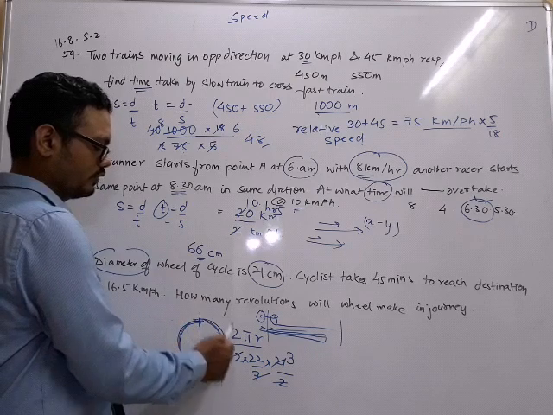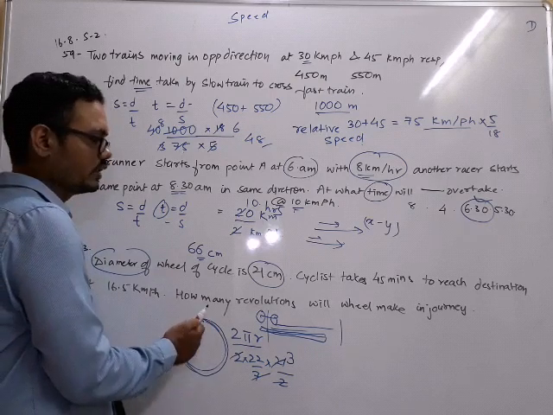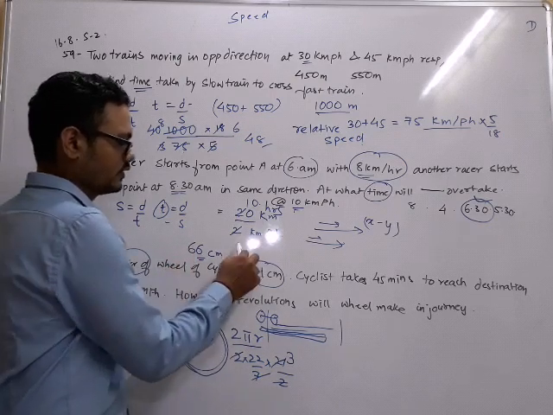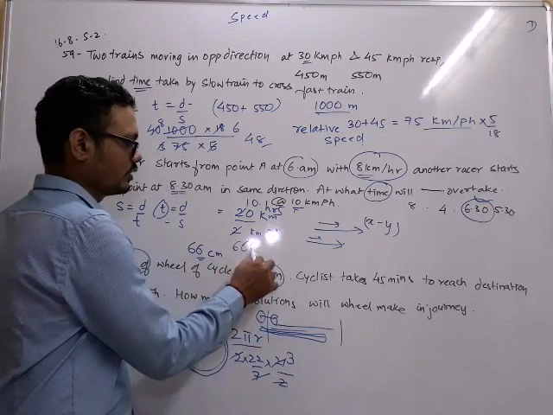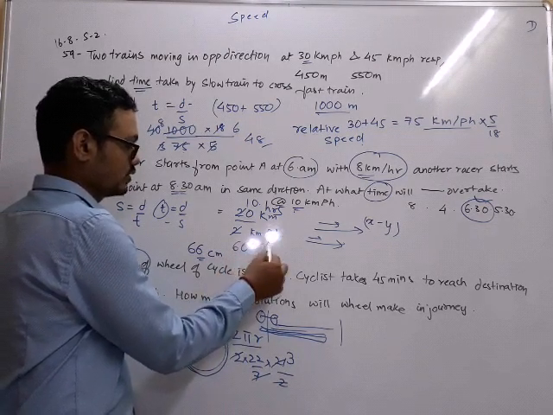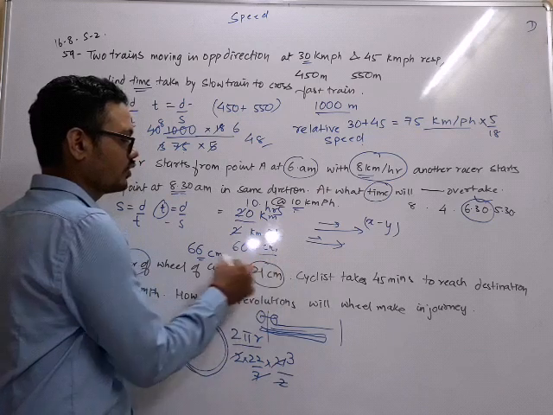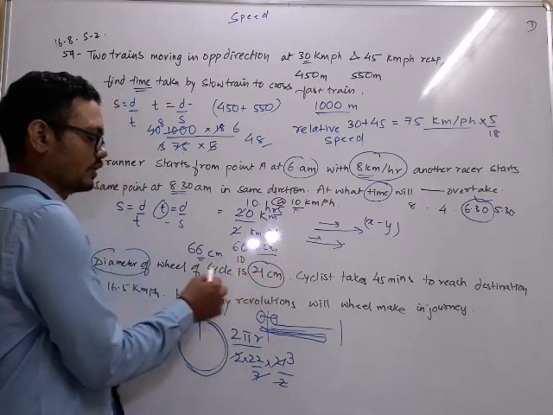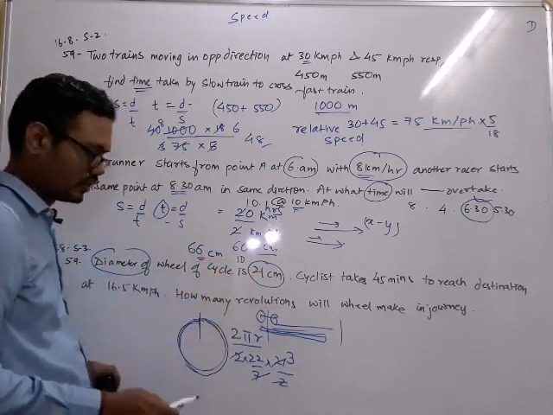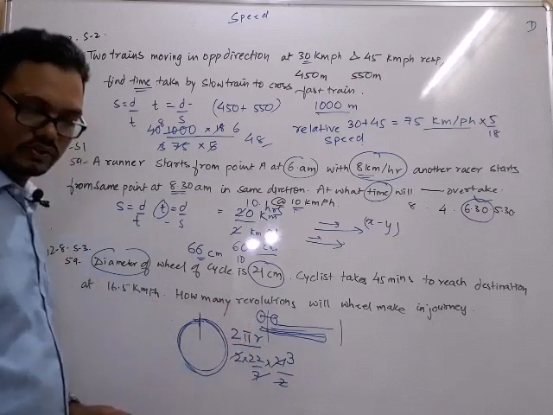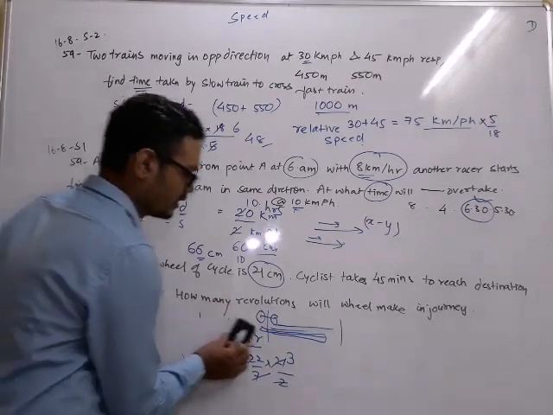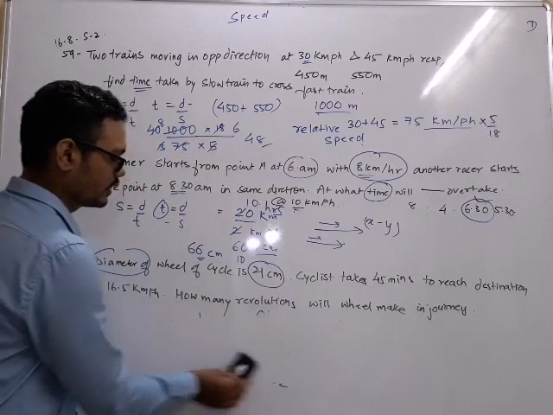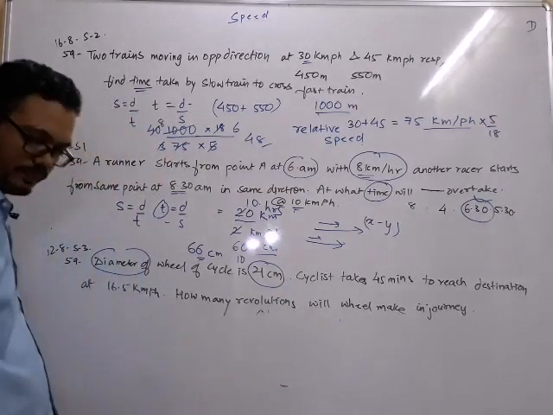If one revolution of a wheel is 66, then 660 centimeters will involve how many revolutions? It will involve 10. How? Divided by 66. So we will find the distance, how much distance the cyclist has travelled, and we will divide that by one revolution value, which is 2 pi r.